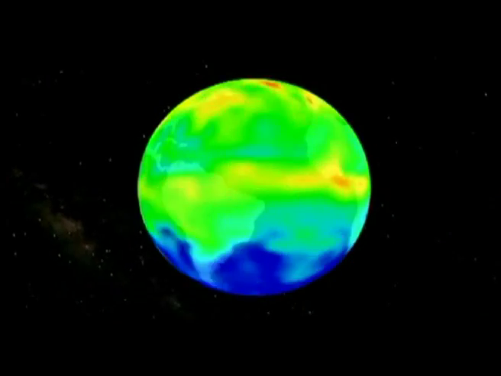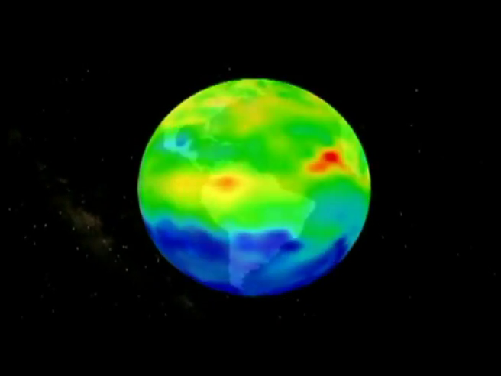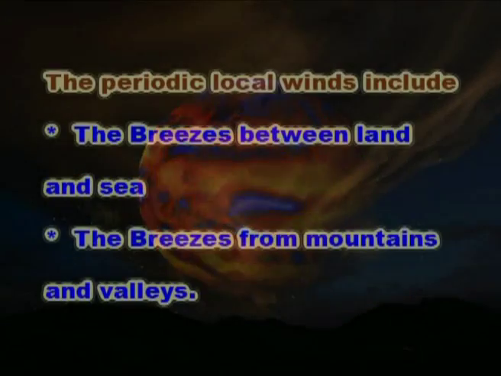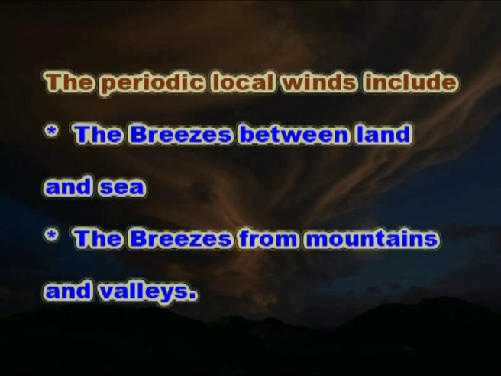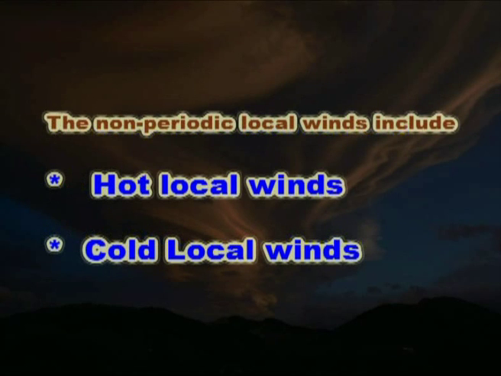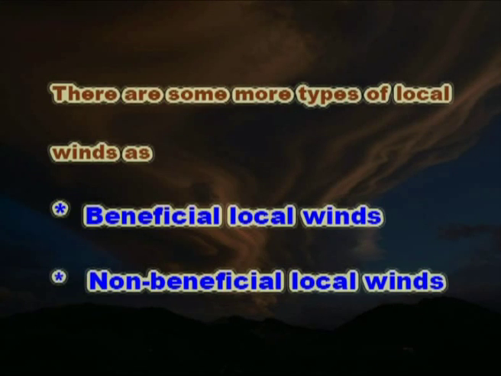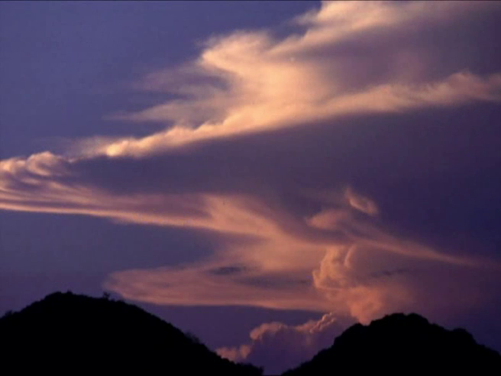Wind is the circulation of air relative to the surface of the earth. Climatology hence analyzes the local and seasonal winds in detail. The periodic local winds include the breezes between land and sea and the breezes from mountains and valleys. The non-periodic local winds include the hot local winds and the cold local winds. There are some more types of local winds as beneficial local winds and non-beneficial local winds.